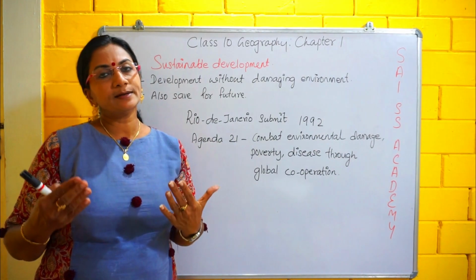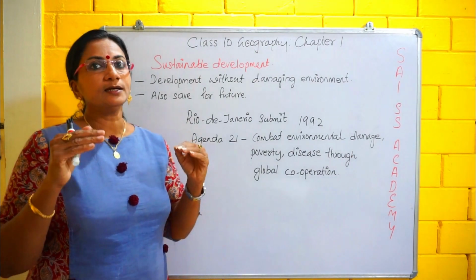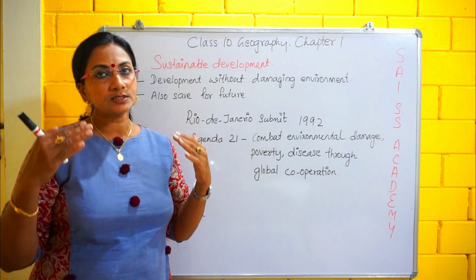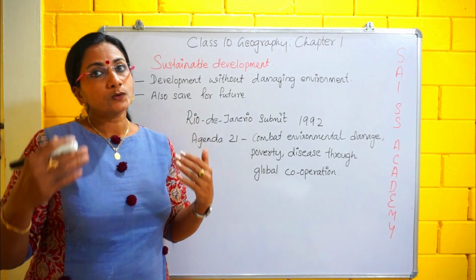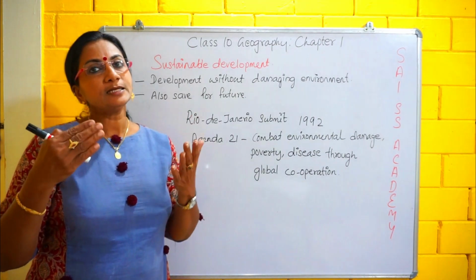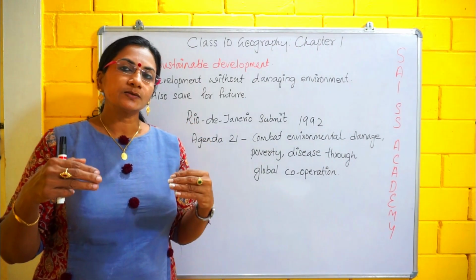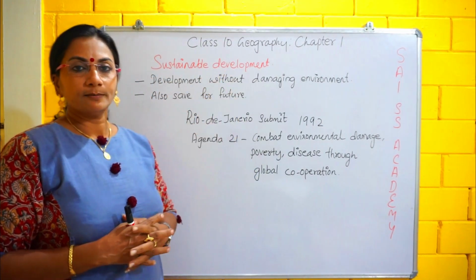So, what is sustainable development? Balancing the need to use resources. Whatever resources are there, we have to use them in a balanced way, and also conserve them for the future. Balancing the need to use the resources and also conserving them for the future is called sustainable development. Got it?